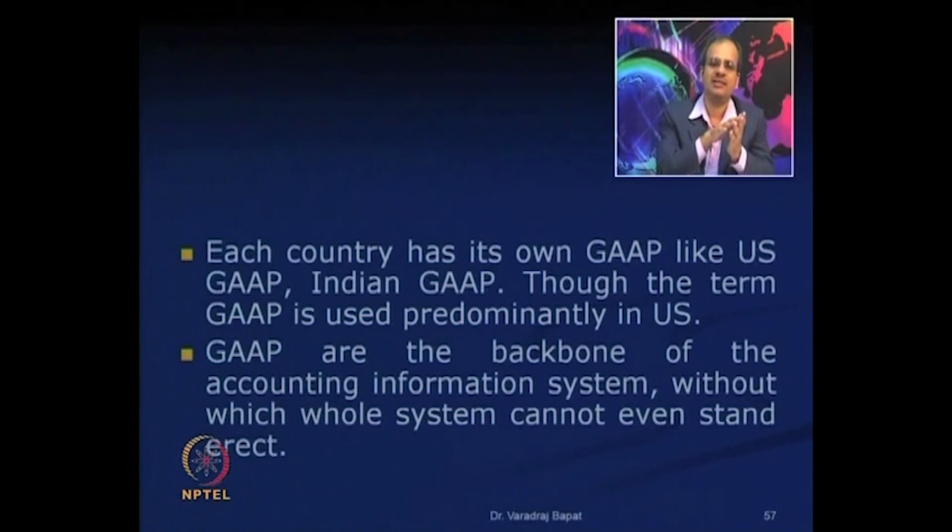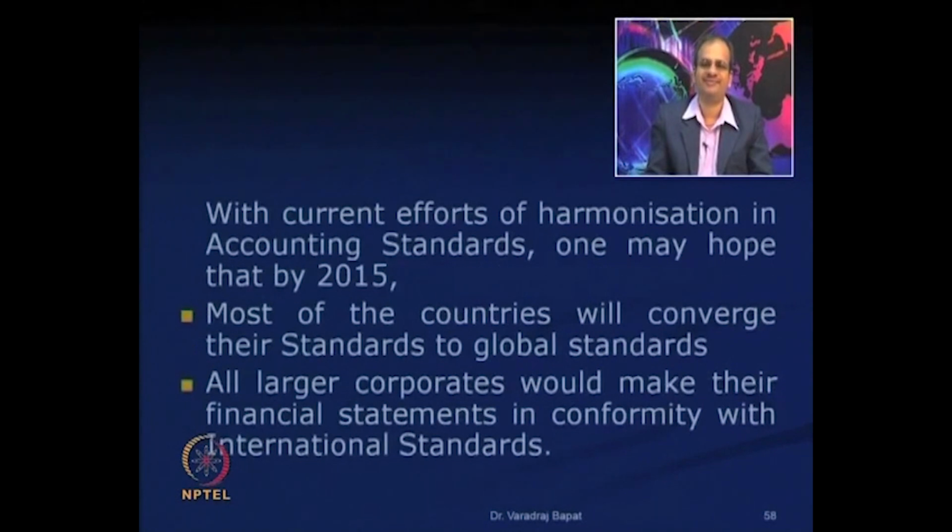In US, again there is certain set of requirements which are known as US GAAP. This GAAP forms the backbone of all the accounting information system. Without GAAP, it will be senseless and it will be incomparable, it will be meaningless. That is why it is considered as a backbone of the accounting system.